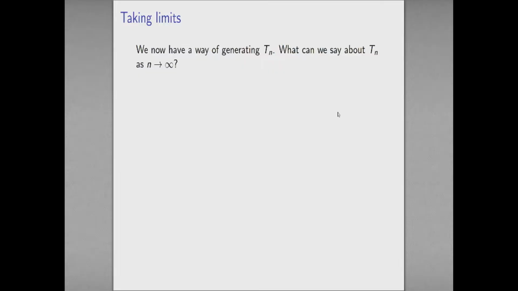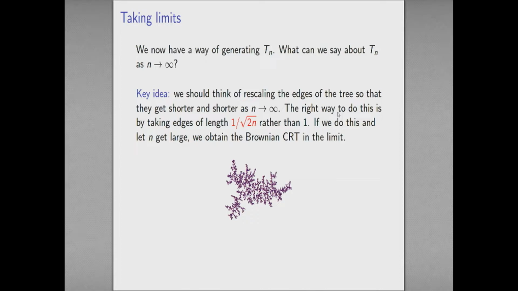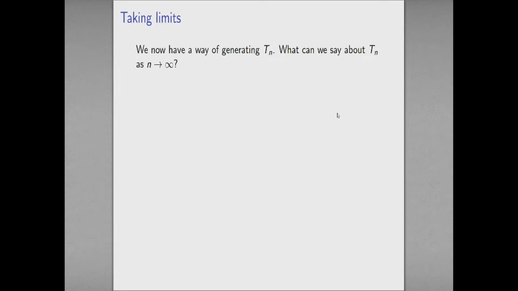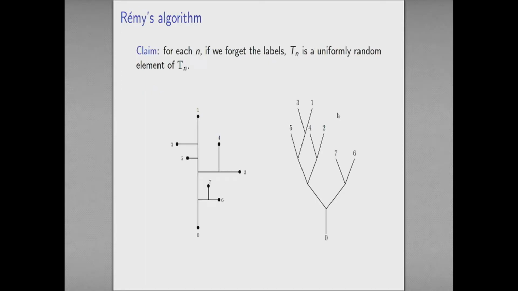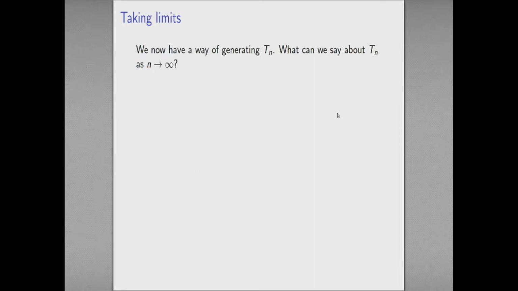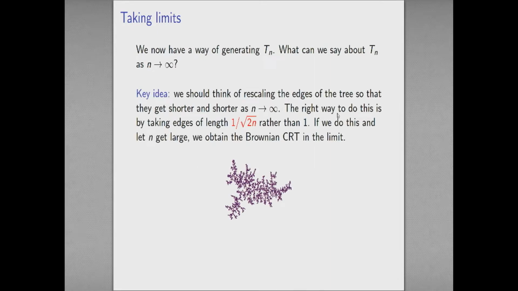Okay, so what can I say about Tn as n goes to infinity? The key idea here is that we should think about rescaling the edges of the tree. Let me go back to the previous picture. It's natural to think of the edges in this picture as having length 1. So let's now think about them having length 1 on square root of 2n. The factor of square root 2 doesn't really matter. What's important is that I'm scaling like 1 on square root of n as n goes to infinity.